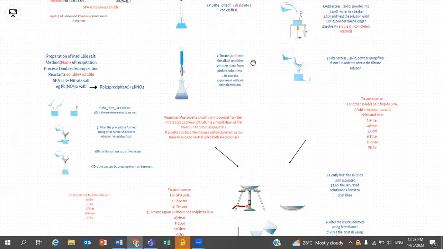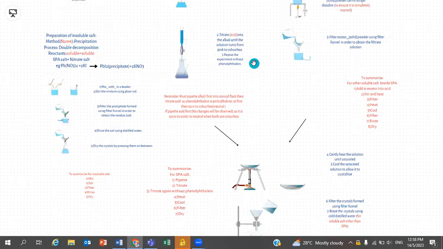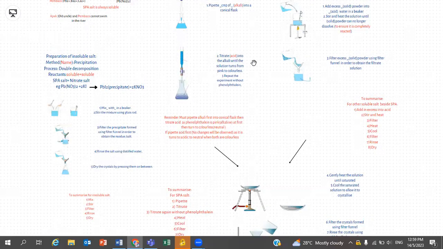A small reminder here: we must pipette alkali first into the conical flask, and then titrate acid, as phenolphthalein is alkaline at first and will turn colorless when neutral. If you pipette acid first, no changes will be observed because phenolphthalein in acid is colorless, and when neutral, both are colorless.